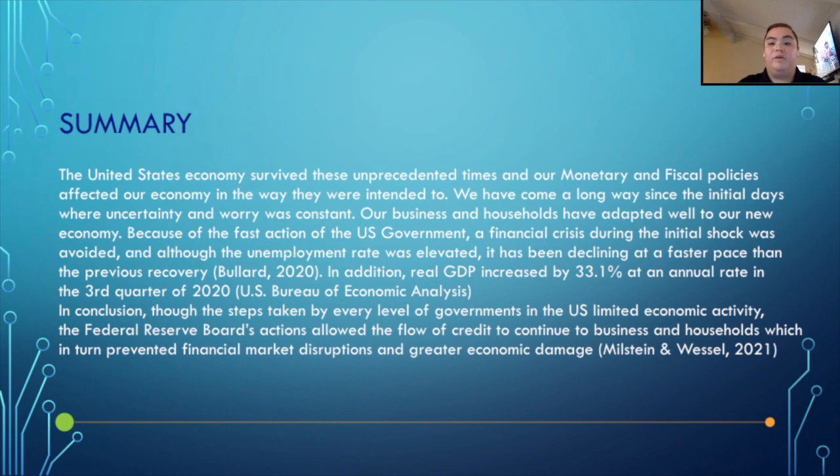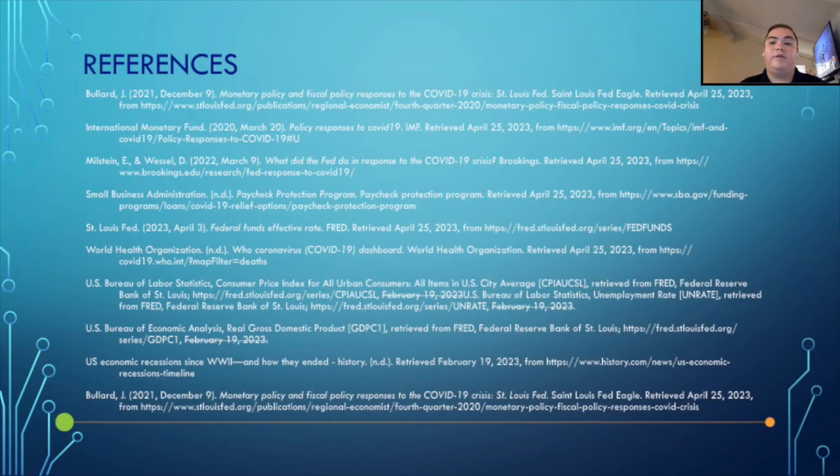And although the unemployment rate was elevated, it has been declining at a faster pace than in previous recovery times. In addition, real GDP increased by 33.1% at an annual rate in the third quarter of 2020. In conclusion, though the steps taken by every level of government in the US limited economic activity, the Federal Reserve Board's actions allowed the flow of credit to continue to businesses and households, which in turn prevented financial market disruptions and greater economic damage.